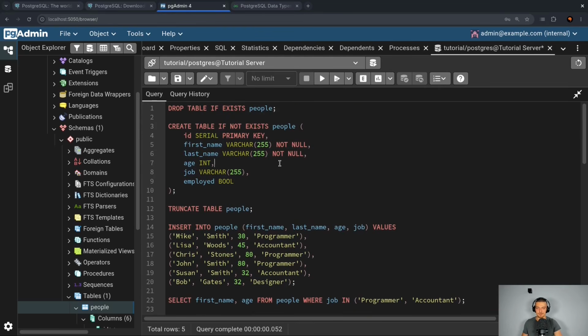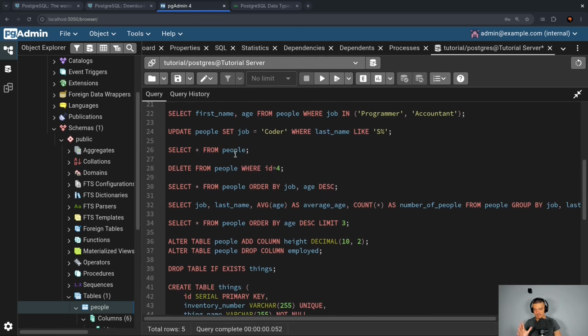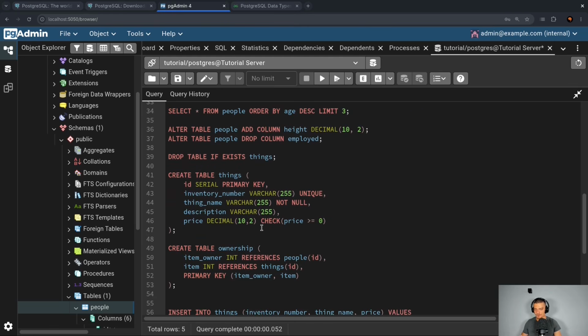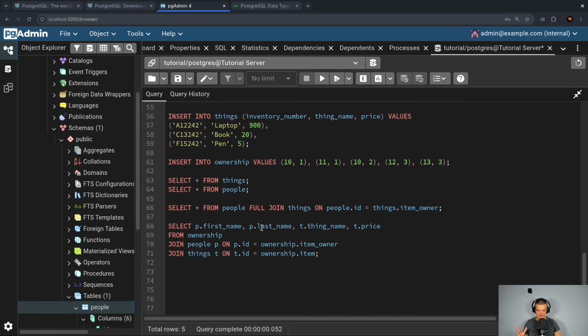So to recap, we now know the basics of Postgres. You know how to drop tables, you know how to work with the different tools here, how to create tables, truncate tables, insert data, delete data, change data, alter table structure, work with multiple tables. You know how primary keys work, foreign keys work. This is the basis that you need.